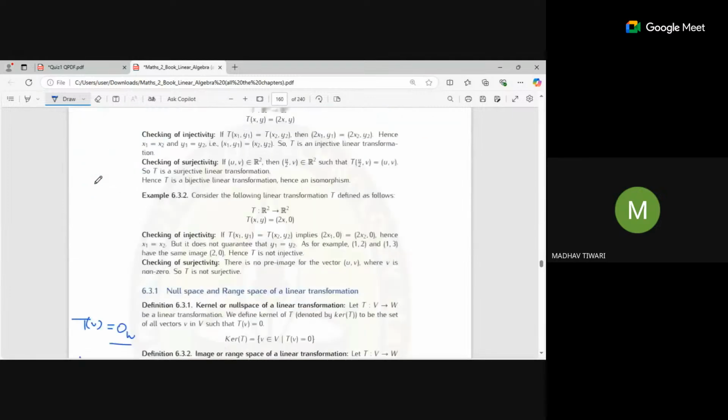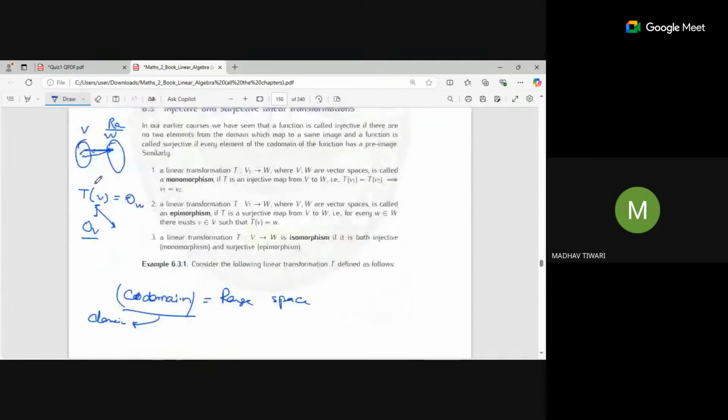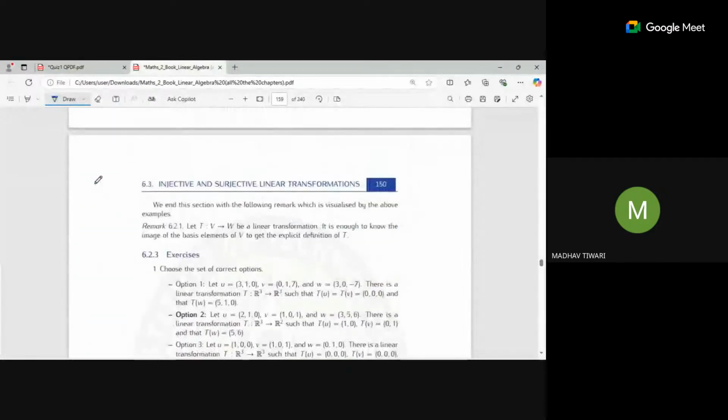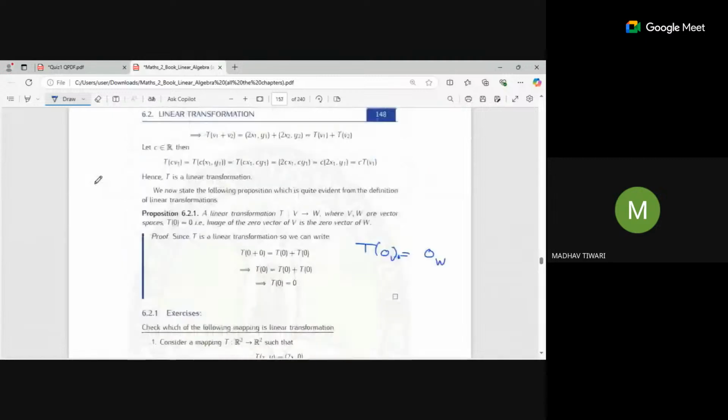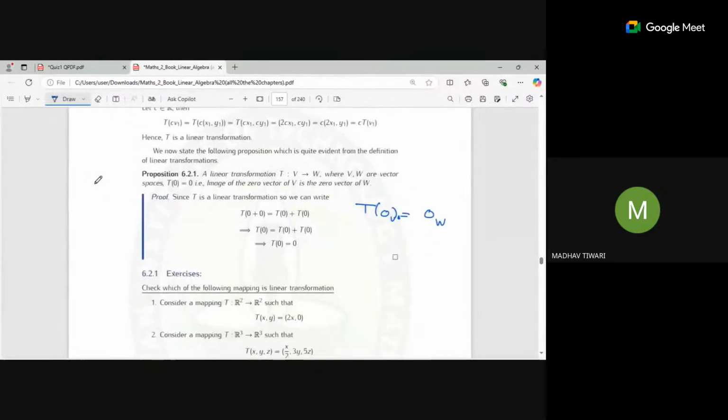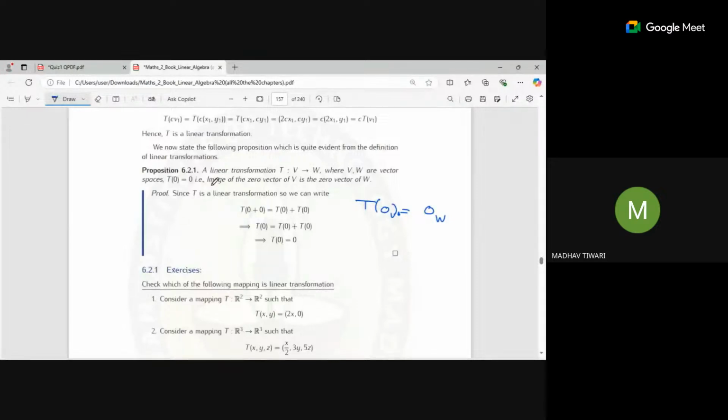Where was that? It was given somewhere. Here it is. Image of a zero vector is the zero vector of W. You can see that transformation of 0 plus 0 will be the same as transformation of 0 plus transformation of 0, right?